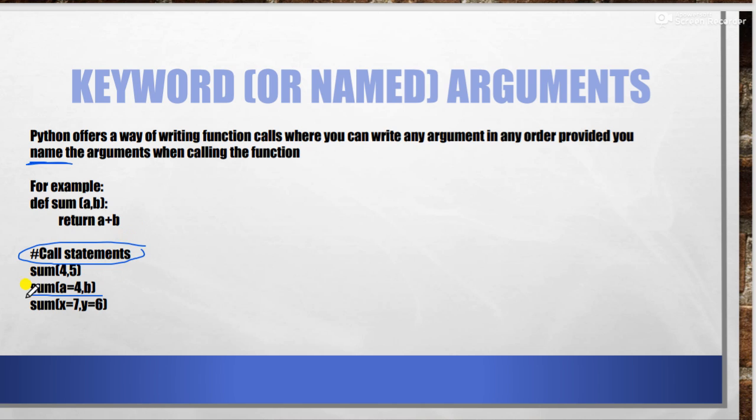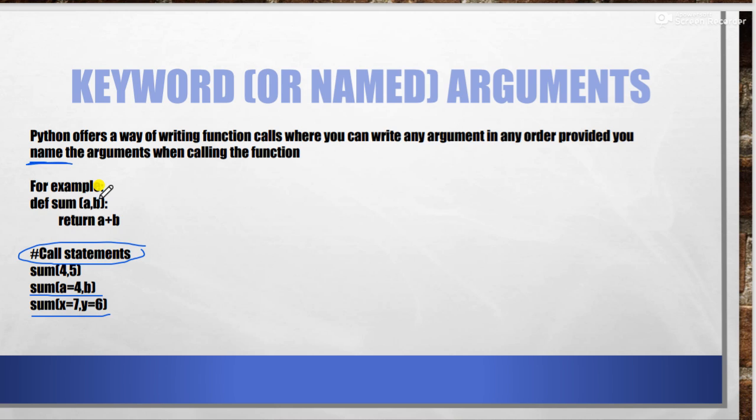Now in the calling statement part, you can see when we are calling the function, we have assigned the value of any variable on the left side also, and it is allowed. The reason is that it is assumed here that the value of A is 4, so 4 is passed over here, and whatever is the value of B will be passed to B. Similarly over here we have given the values to both the variables. First 7 will be assigned to x, and then that 7 will be passed over here. Similarly, the value of y will be assigned 6, and then it will be passed over here. So this is also allowed.